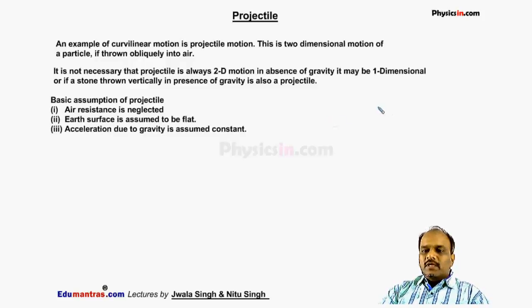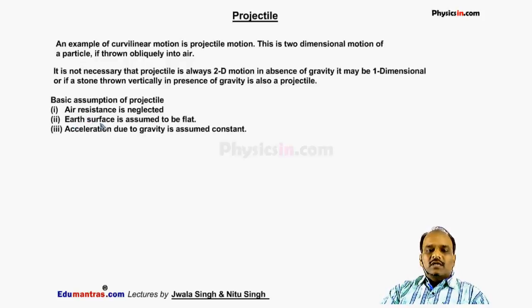When we throw a particle outside the Earth's surface, it moves in a circular path, that is also a projectile. Now some basic assumptions of projectile which we will discuss here. First, air resistance is neglected. As we know, on Earth air is always present, but we neglect the resistance of air because Earth always exerts force while the particle moves up or down.